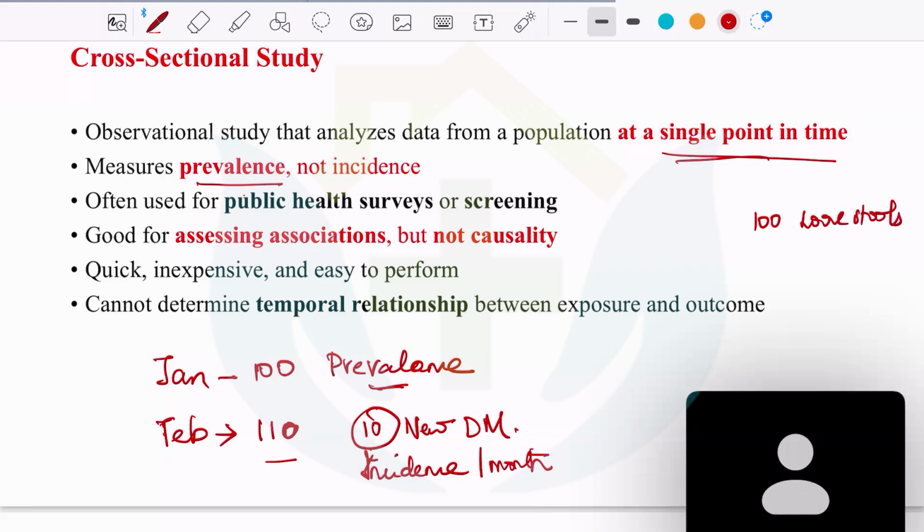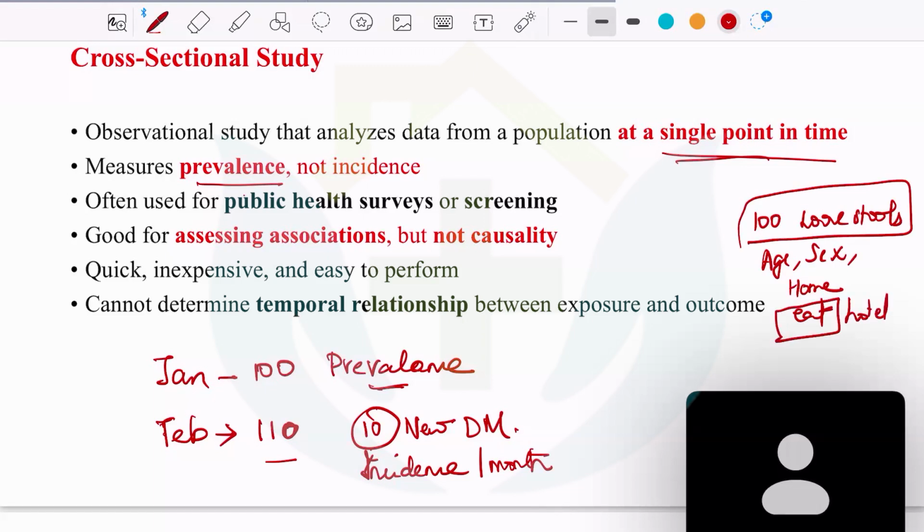Now you calculate the other data. Like what is the other data? You calculate the age, sex, the working condition, and whether they have home-cooked food or eat outside. Then you find out that most of the patients who developed loose stools were eating from outside hotels. So does that prove that eating outside is the cause of these 100 cases of loose stools? We cannot prove the causality. What we can do is see the association.